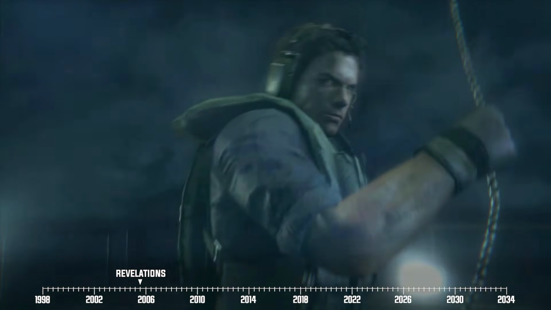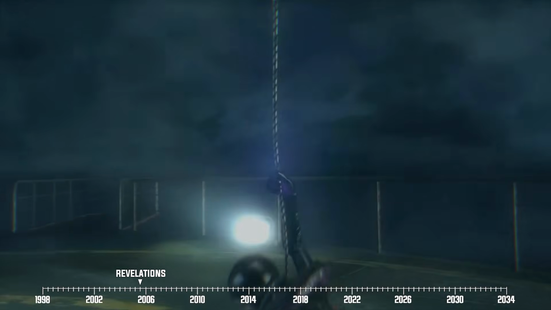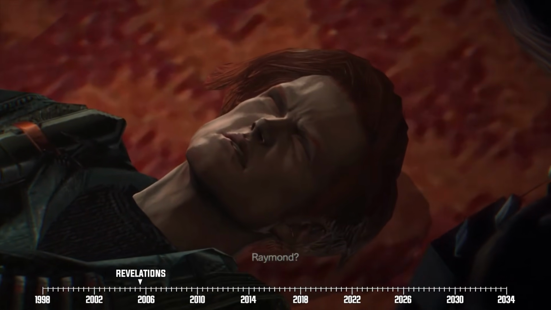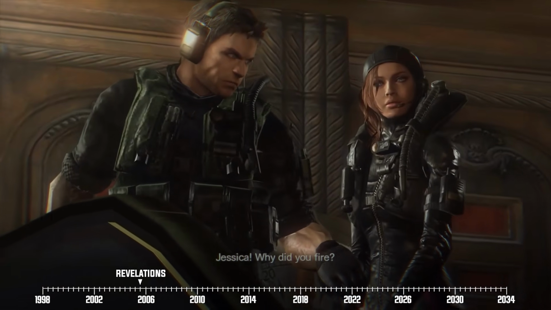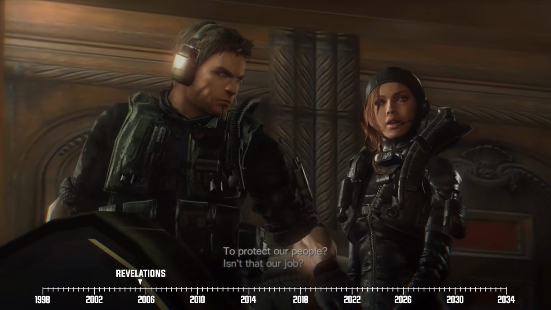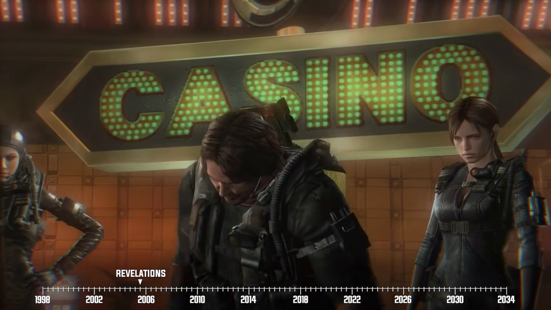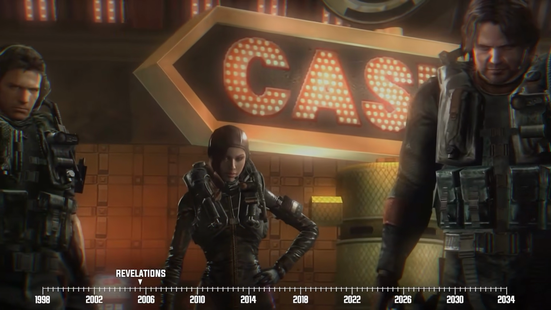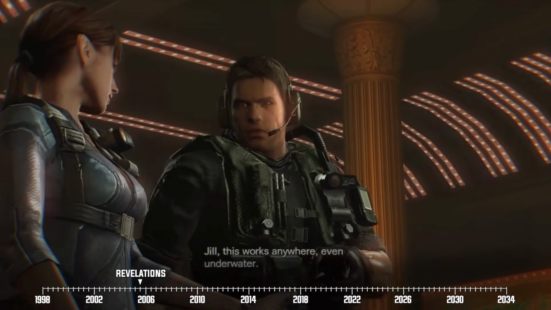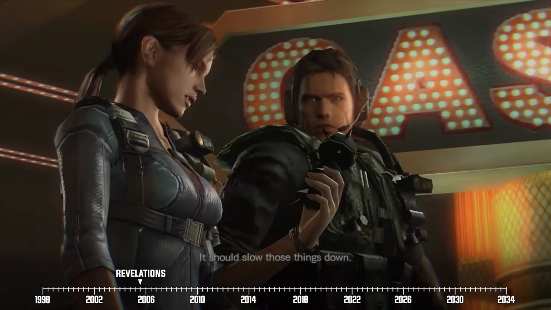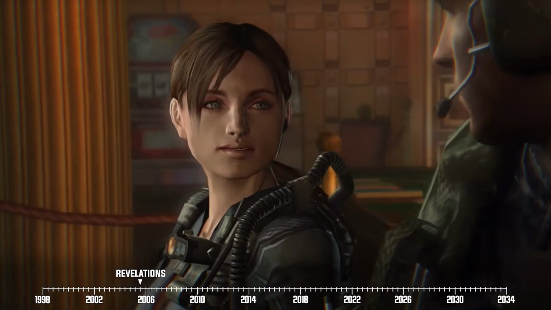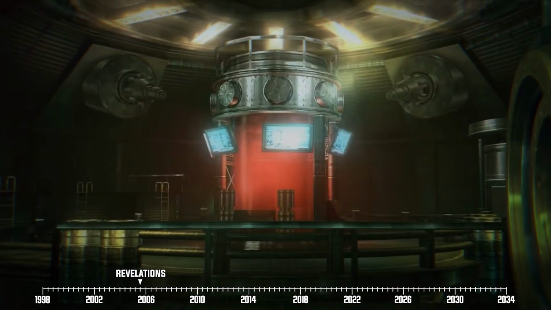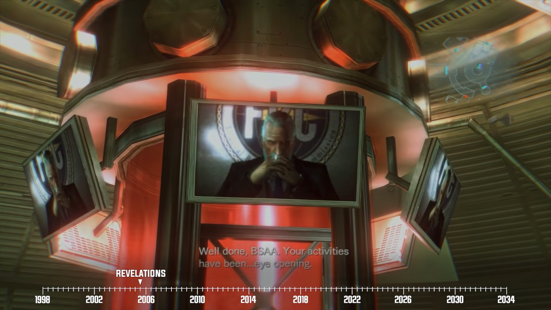Jessica and Chris soon manage to head to the Queen Zenobia, where they come across Raymond, who impersonates an Il Vitro operative. Whether this was a good idea or not, I can't tell you, but what ends up happening is Jessica shooting Raymond. Shortly afterward, Chris and Jessica reunite with Jill and Parker. From there, the BSAA agents split up, with Jill and Chris partnering to go and search for the T-Abyss virus processing lab on the Queen Zenobia. They eventually locate it and sabotage the T-Abyss stash to prevent it from leaking into the ocean.